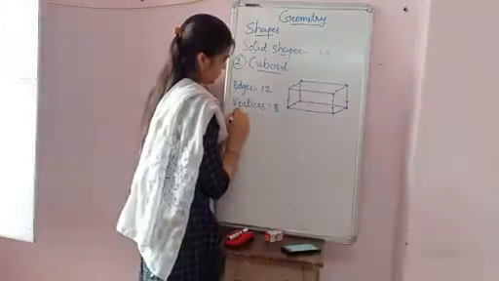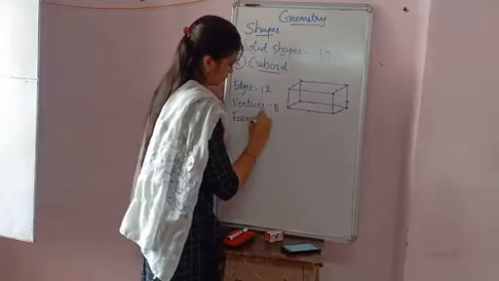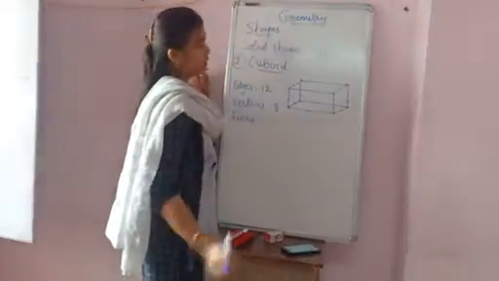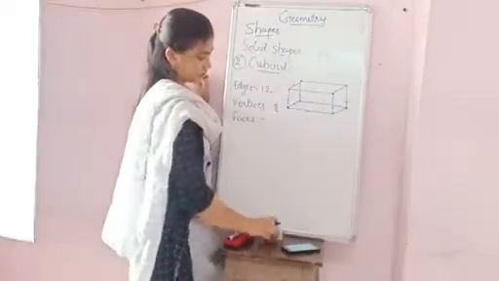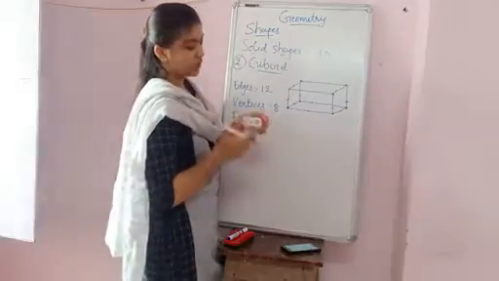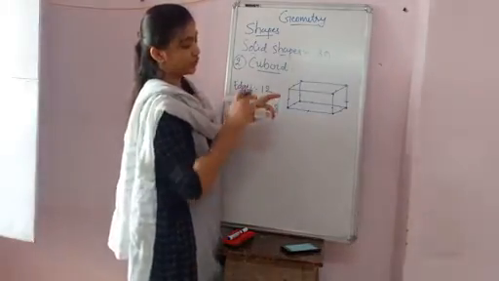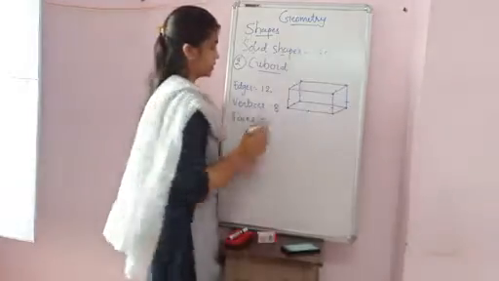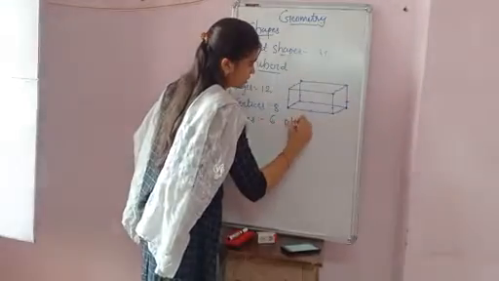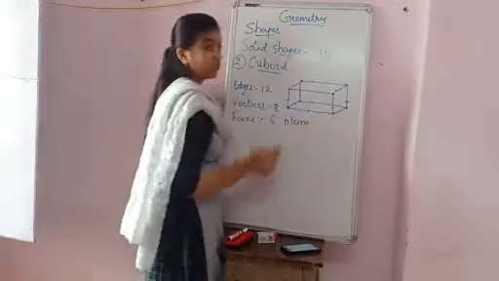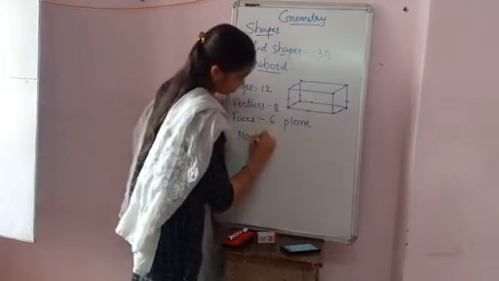Next, faces. Okay, simple, you can see the faces here. This is the rectangle shape. 1, 2, 3, 4, 5 and 6. So 6 plain faces and there will be no curved faces.